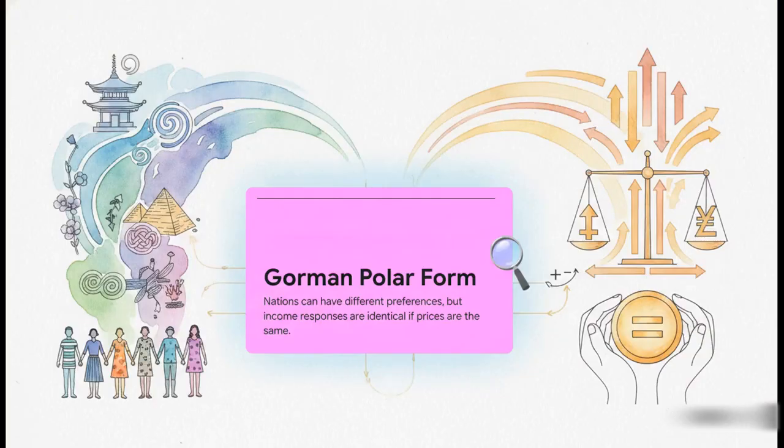As part of that theorem, Woodland also sharpened Dawson Lee's work regarding consumer preferences by bringing in something called the Gorman polar form. Now, Dawson Lee thought nations needed perfectly identical preferences for the whole model to remain stable. Woodland proved that's way too strict. Nations can absolutely have different cultural tastes and demand preferences. However, to maintain mathematical stability, their income responses, meaning how their spending changes when their overall income changes, must be identical, assuming prices are the same. It's just a much more realistic view of global consumers.